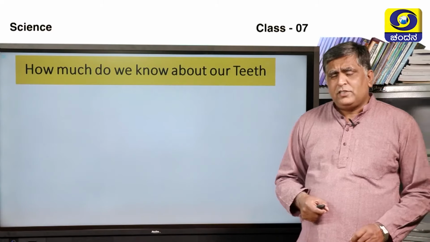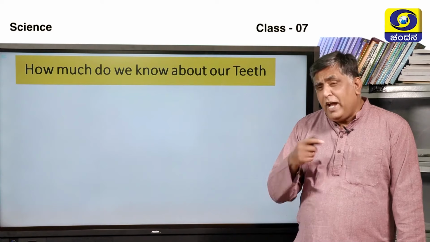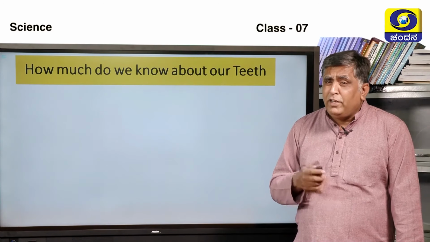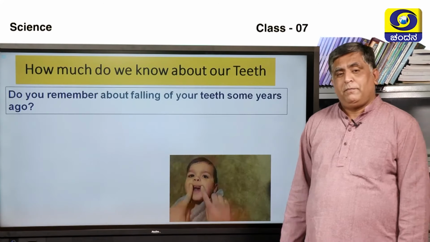If this is the case, how much do we know about our teeth? Teeth play a vital role. Do we have any idea about these teeth? How do they help us and how are they formed? How many are there? Let's have a look at it.